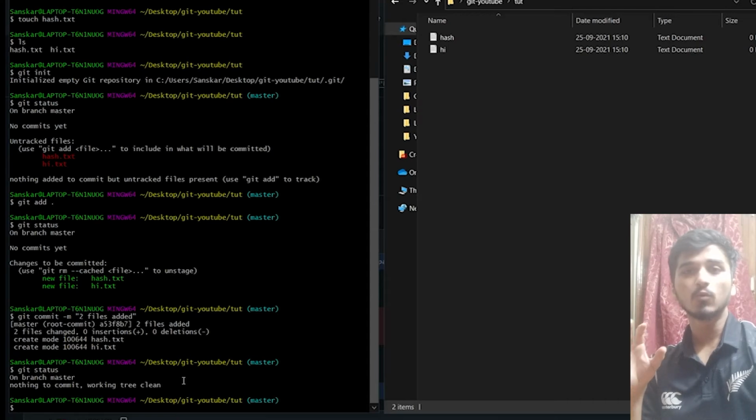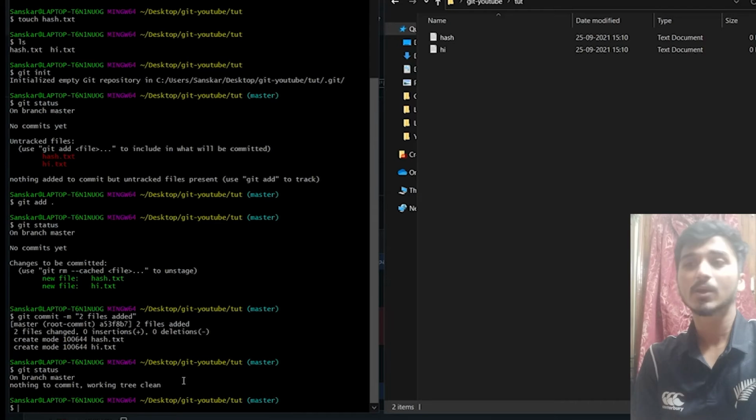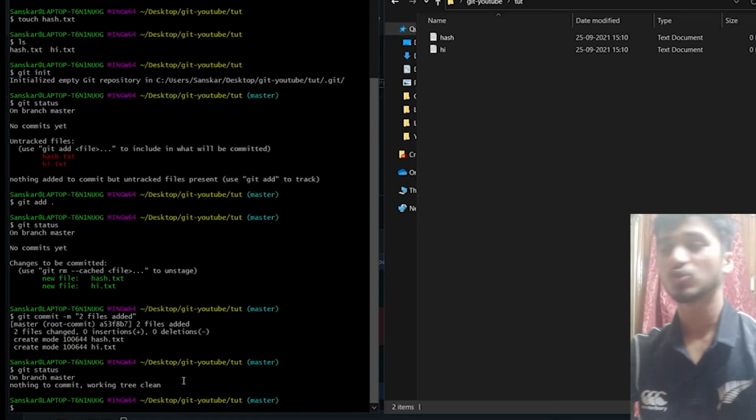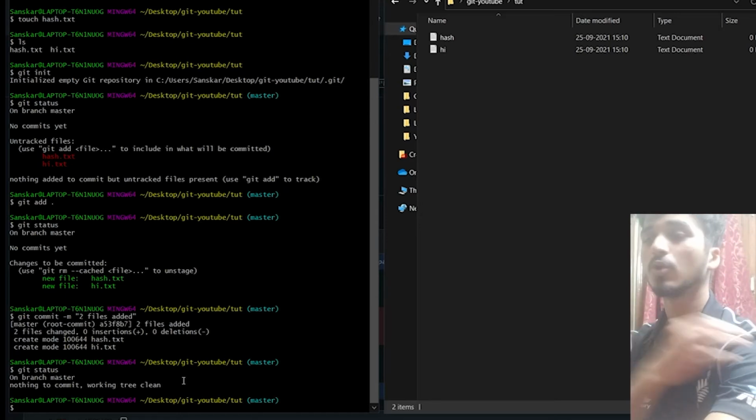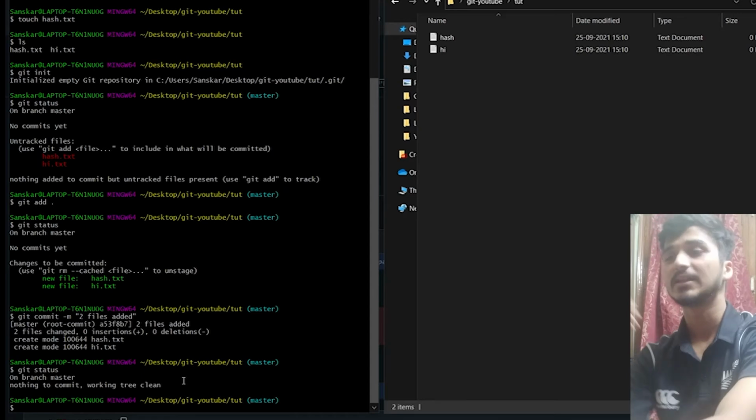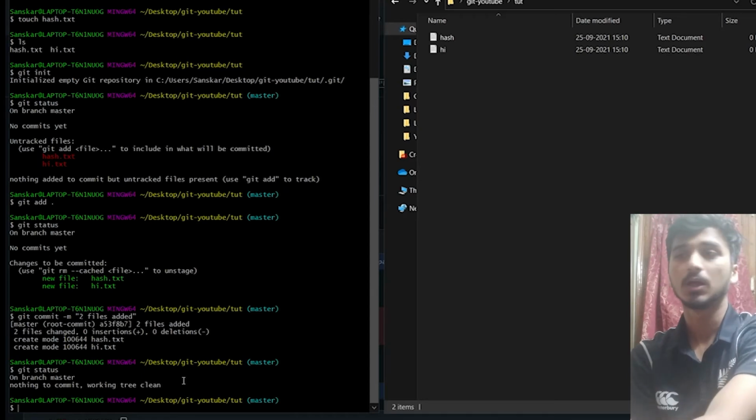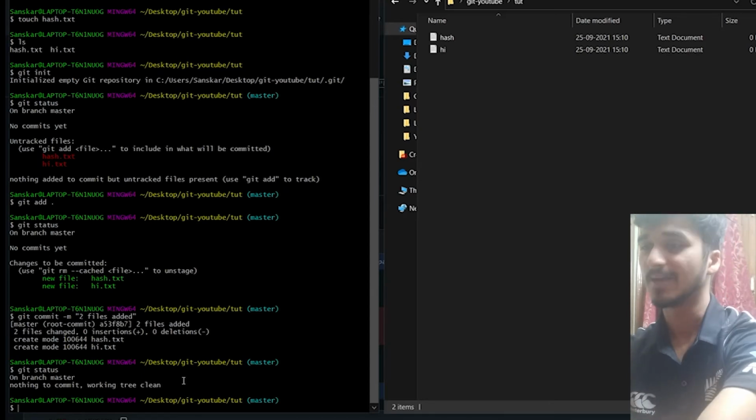Now I don't have to worry about what will happen if this crashes my app, because now Git has its history. Git has a photo to which I can go back anytime. And let me show you that also. You can ask Sanskar, hey, you are saying that Git has taken the photograph, but where is it? Where is the photo? Show us the photo.